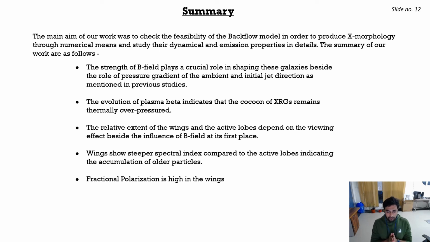In summary, we have several points to make. The strength of magnetic field plays a crucial role in shaping these galaxies, besides the role of pressure gradient and initial jet direction mentioned in previous studies. The evolution of plasma beta indicates that the cocoons of these galaxies remain thermally overpressured. The relative extent of the wing and the active lobe depends on the viewing effect, besides the influence of the B field in the first place. Wings show steeper spectral index compared to the active lobe, indicating the accumulation of older particles, and the fractional polarization is also high in the wings.